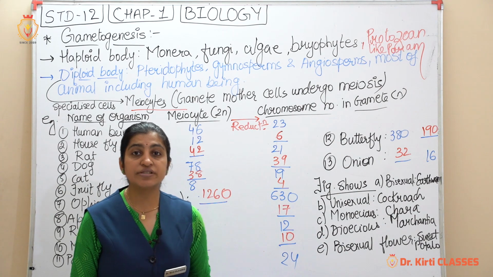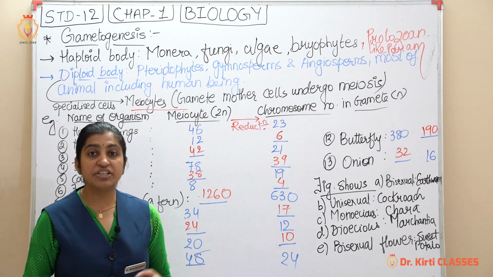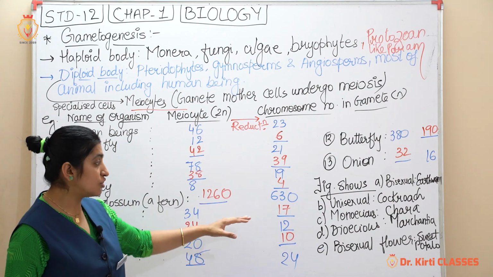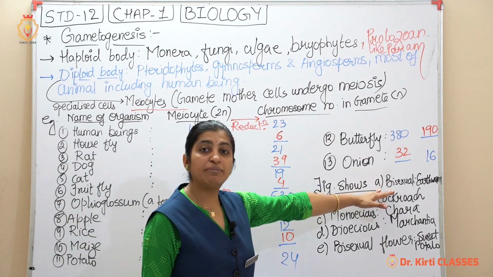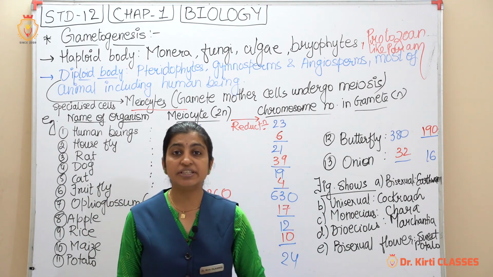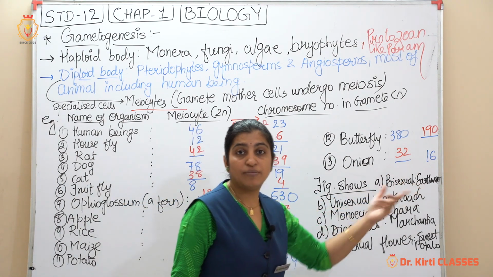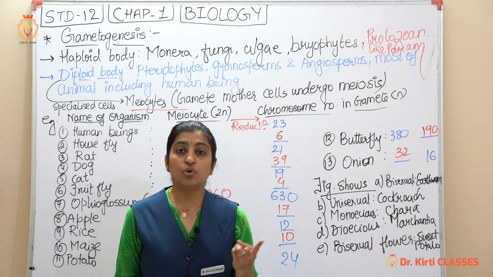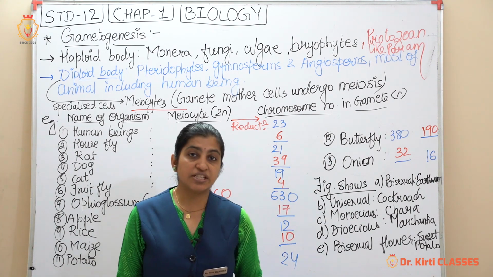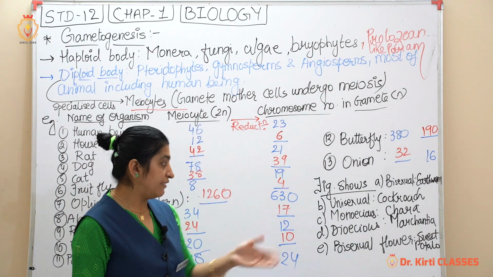And the figure shows labeling, sometimes they may ask, and sometimes they may ask about diversity in some organisms which is given in the NCERT textbook, figures that consist of a bisexual animal. Which is it? Earthworm. Earthworm's clitellum you can see, the dorsal view and the internal structure is given, right? So which consists of what? In the bisexual earthworm you can see that both reproductive organs lie in it in the figure. In the internal structure you can see the testes, you can see the ovary, all the male reproductive tract and female reproductive tract is given in that figure.